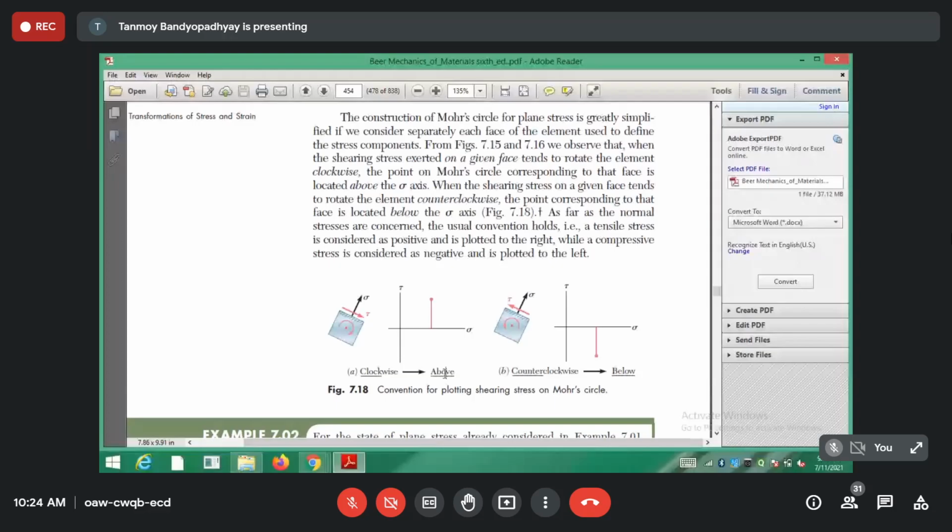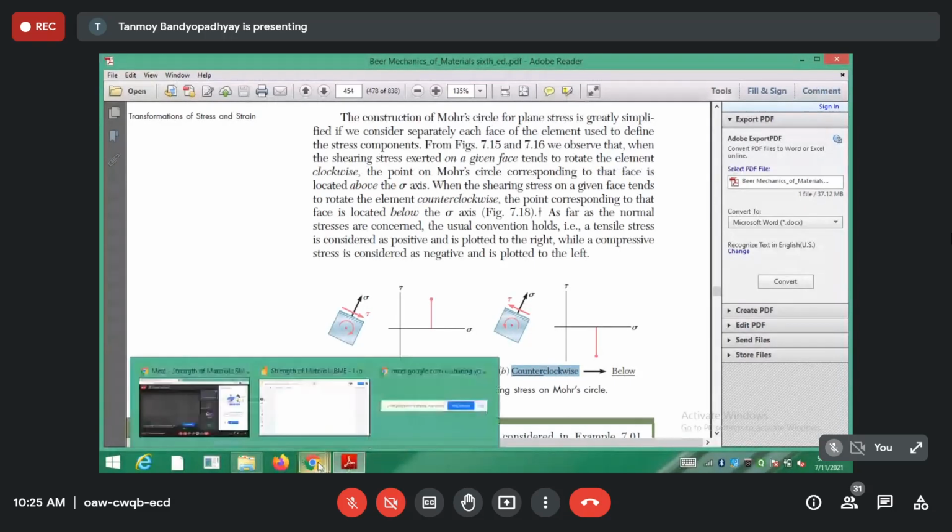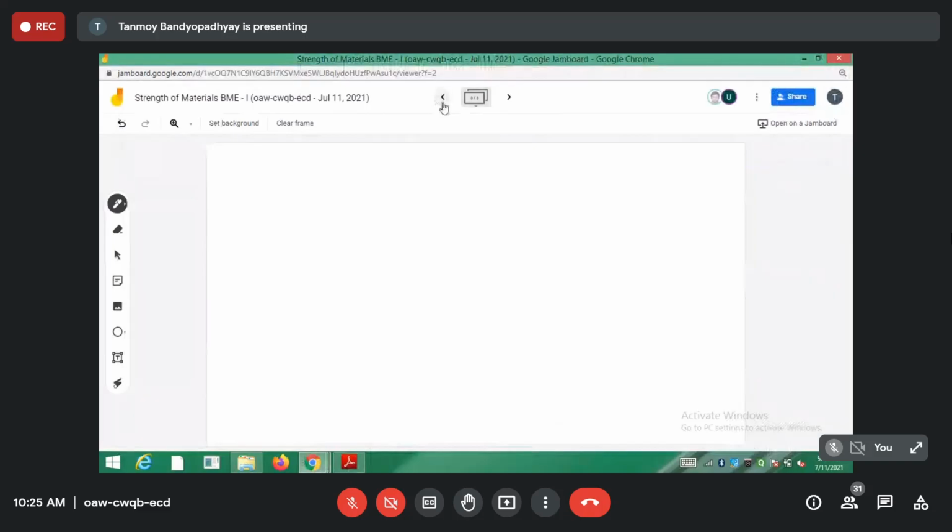And whenever the shear stress is trying to rotate the body in the anti-clockwise direction, it should be plotted as negative as per our convention. We had discussed the conventions regarding shear stresses. So whenever the shear stress is trying to rotate the body in the anti-clockwise direction, always take the point in the bottom direction. So let's see how things work out for us.